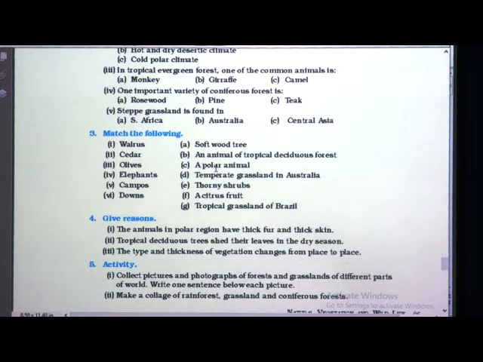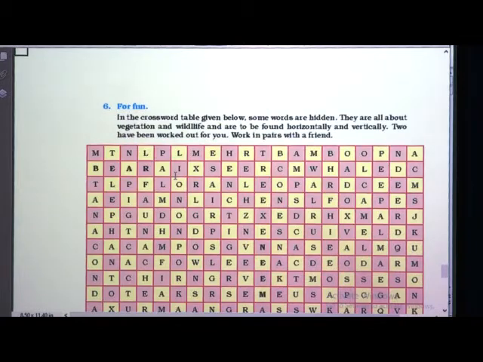Now give reasons are there. These answers you try to find by yourself. If not possible, notes are sent to you. So now here some activity is given, children. Very interesting. You must try to do the activities.